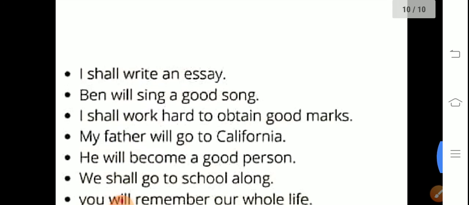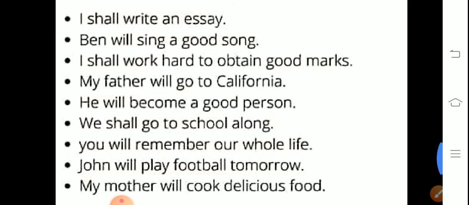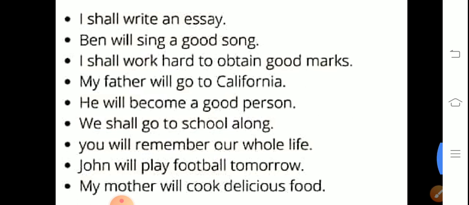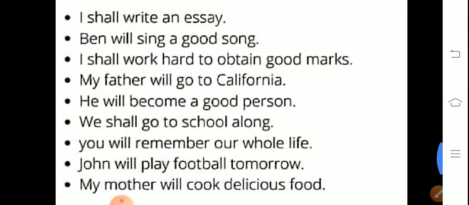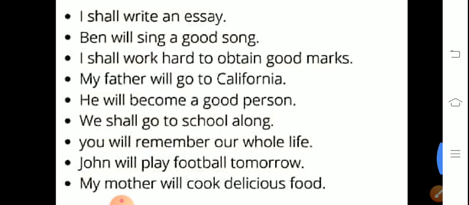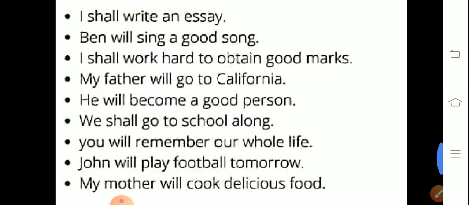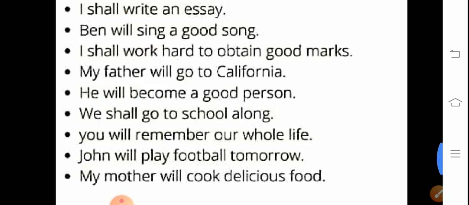So here are some practice questions that I have given to you. These are the positive ones, and you will have to convert all these sentences into the negative as well as into the interrogative. So this is your homework. You have to do it in your practice notebook. Don't do it in the fair notebook or the classwork notebook. You have to do it in the practice notebook, so it will be more clear to you.